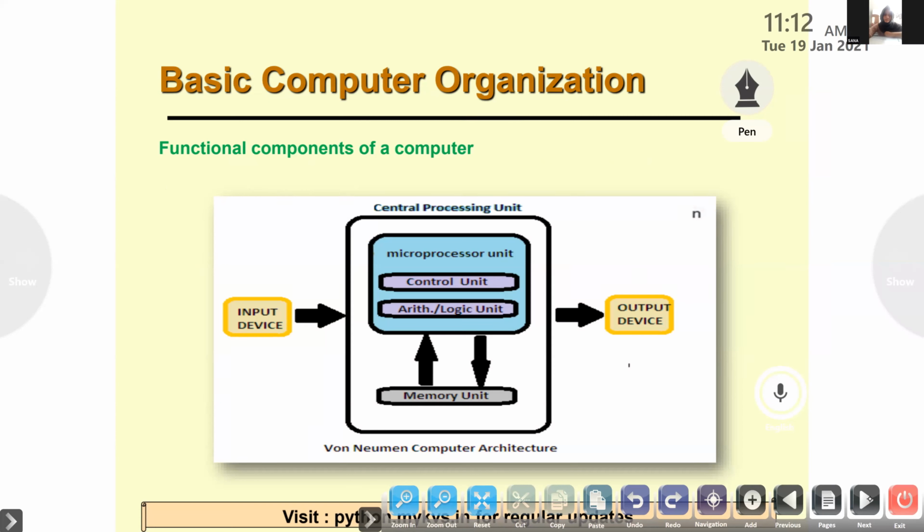Take data as input, stores data, then processes these data, generate the output, and then they do the steps. Control controls everything. Very good. The basic computer organization.